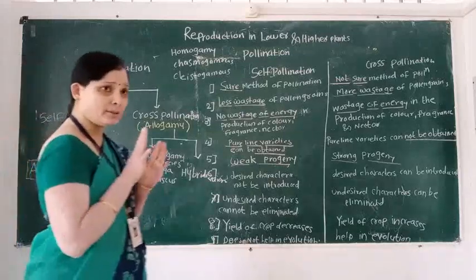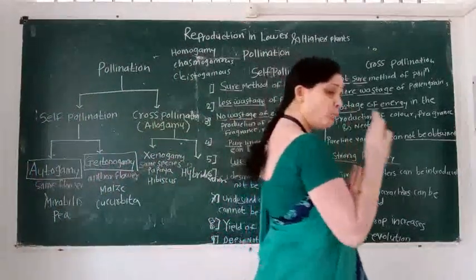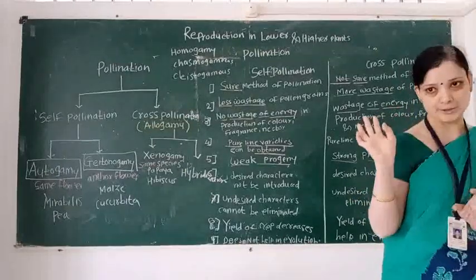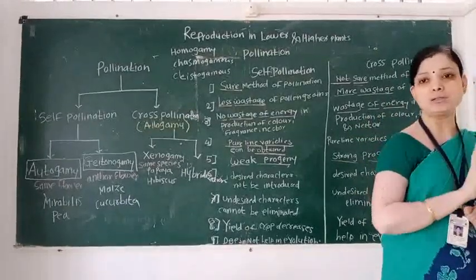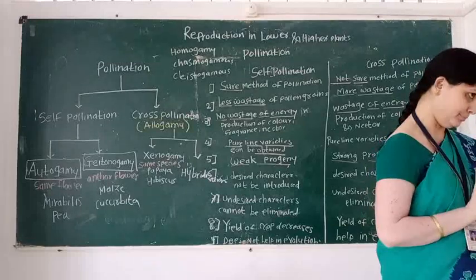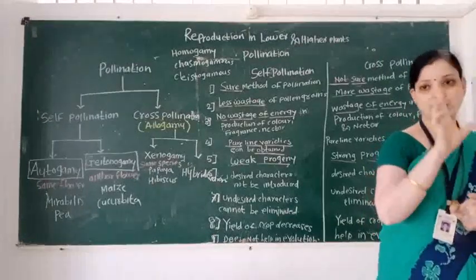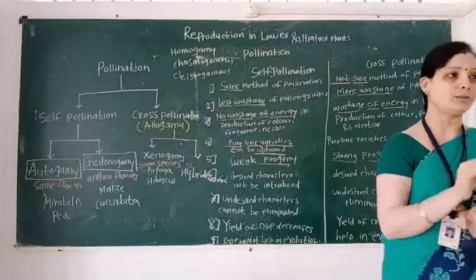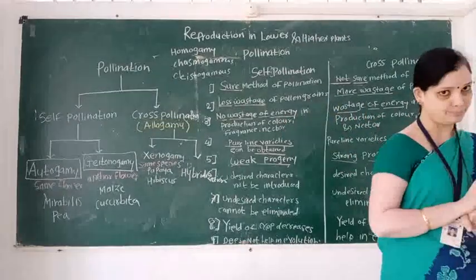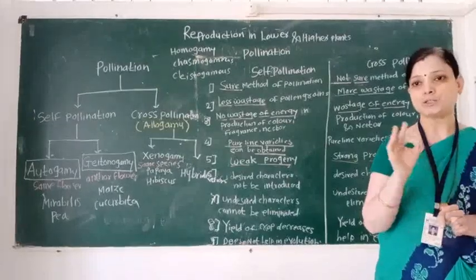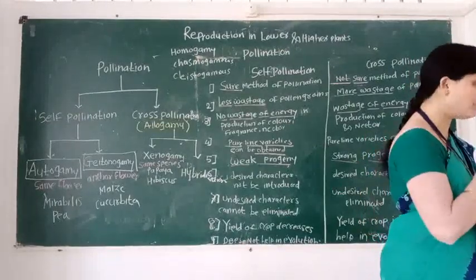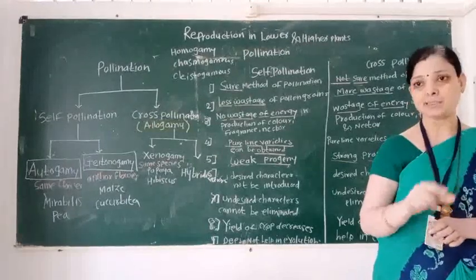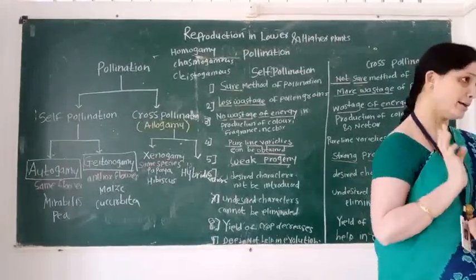Because in this type, pollinating agents are not required, so it is called a sure method. You understand why self-pollination is called a sure method? Because pollinating agents are not required.